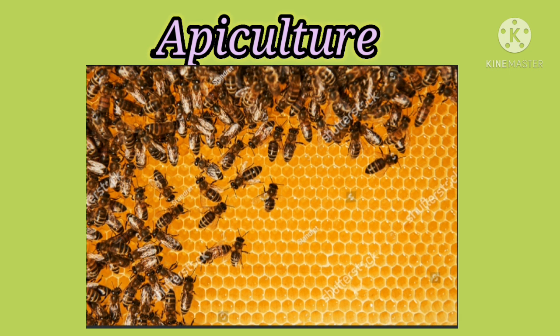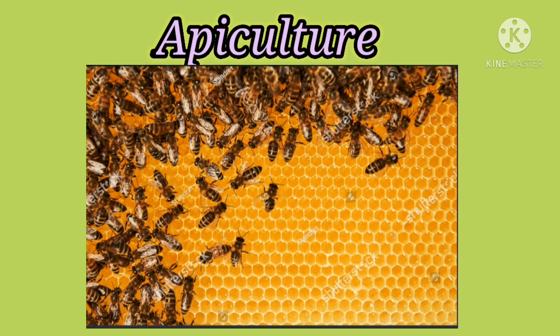So, what are the indigenous varieties? Apis dorsata, Apis florea, Apis indica. Exotic varieties: Apis mellifera, Apis adamsoni. Apis mellifera means Italian bee. Apis adamsoni means African bee. Clear? So, these are the varieties of honey bee.